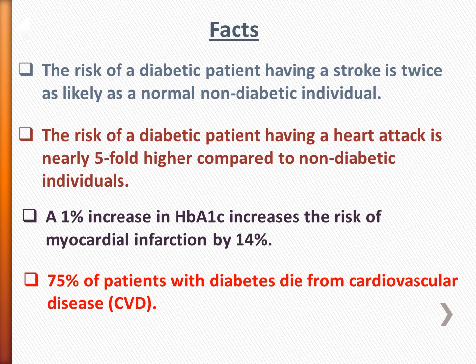Here are some facts. The risk of a diabetic patient having a stroke is twice as likely as the normal non-diabetic individual. The risk of a diabetic patient having a heart attack is nearly 5-fold higher compared to a non-diabetic individual. A 1% increase in HbA1c increases the risk of myocardial infarction by 14%. 75% of patients with diabetes die from cardiovascular disease.